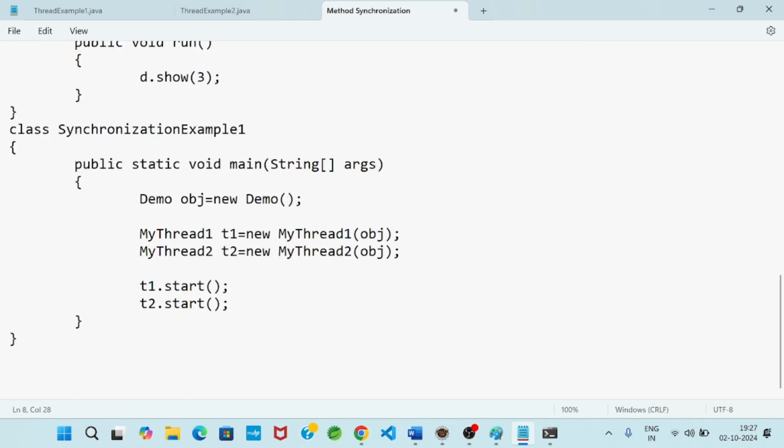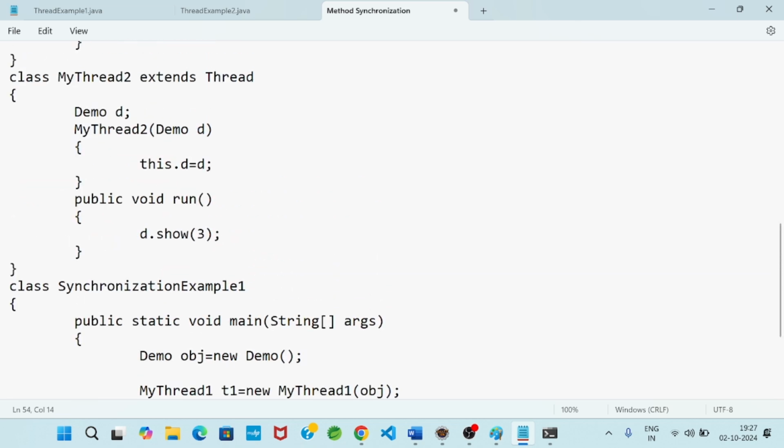So this is the mechanism. Similarly, when this line will execute, the t2.start method will execute. We know that when the start method is called, the run method definition will execute. T2 is the object of my Thread2 class, so control will go to my Thread2 run method definition. This part will execute. Now this is the body of the run method.